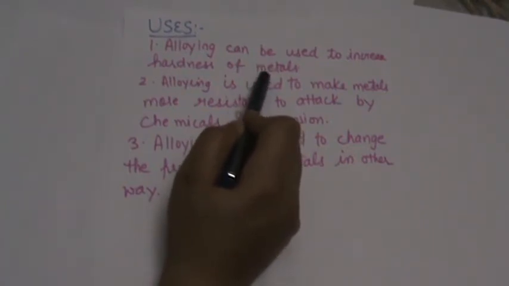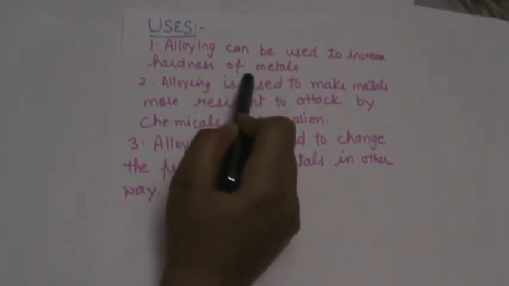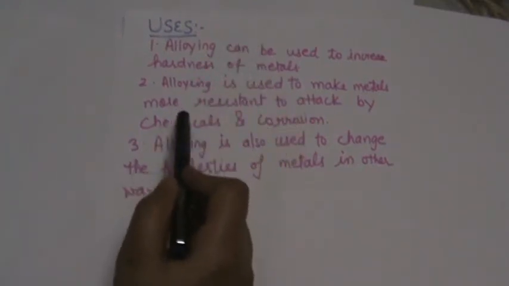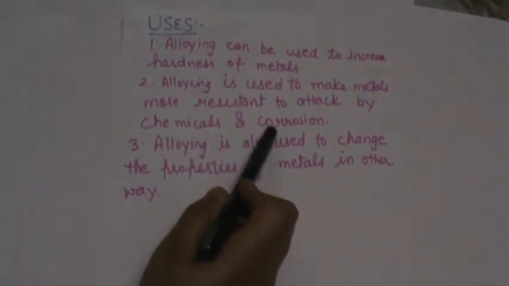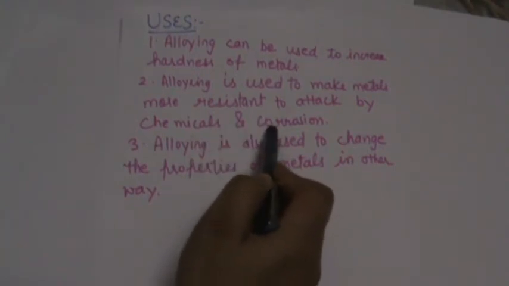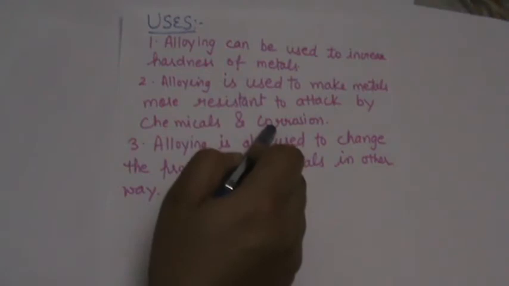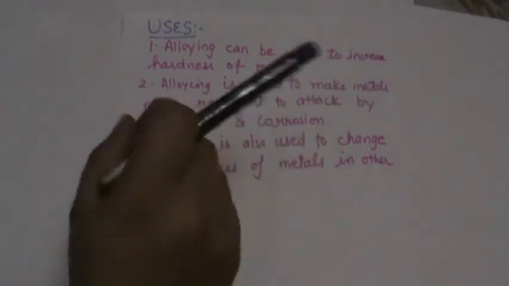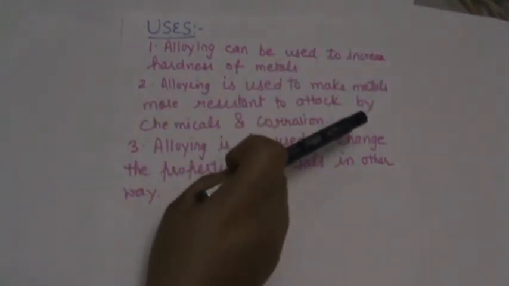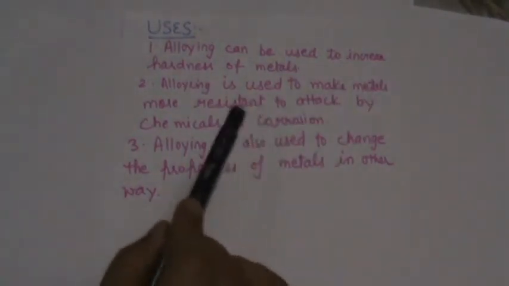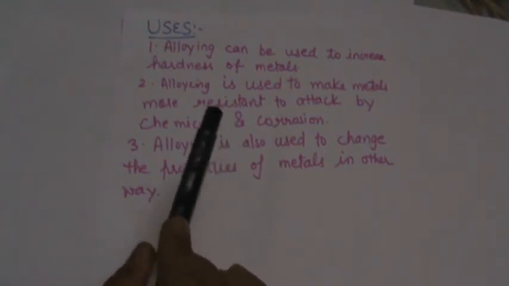Similarly, nickel is alloyed with chromium and molybdenum to make alloys that are very hard and heat resistant, and they can be used to make the parts of jet engines. Second, alloying is used to make metals more resistant to attack by chemicals and corrosion. Students, chromium is alloyed with iron to produce stainless steel which does not rust. It is also used in lining containers in the chemical industry to hold corrosive liquid so that the liquid cannot corrode the internal wall of the container.